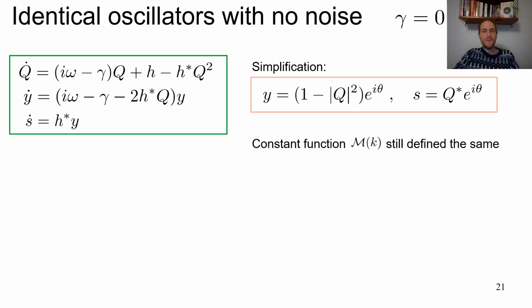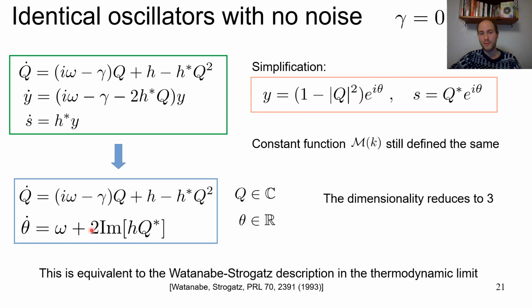Also, if we now have no noise, if gamma is equal to 0, in that case we know that this has to be equal to just the Watanabe-Strogatz theory, and indeed it is. Then the variables y and s are actually related. They can both be expressed with the quantity q and some other quantity theta, for which we show the dynamics here. And this is exactly the Watanabe-Strogatz description, and the dynamics, of course, reduces to 3 dimensions.